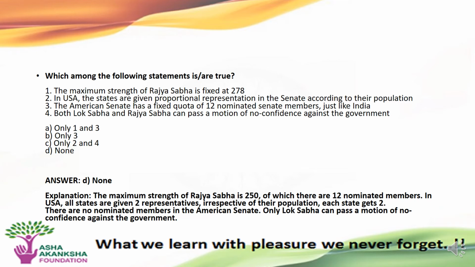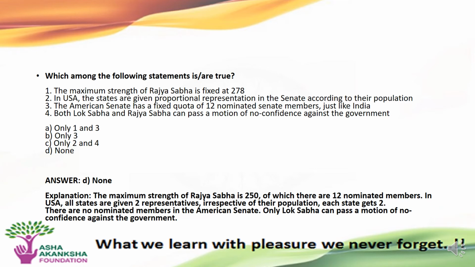Third, the American Senate has fixed the quota of 12 nominated Senate members just like India. Or fourth, both Lok Sabha and Rajya Sabha can pass a motion of no confidence against the government. Options are: A, only 1 and 3; B, only 3; C, only 2 and 4; or D, none.